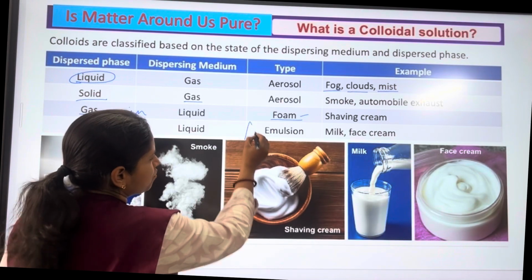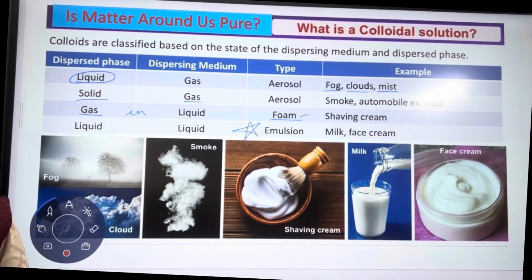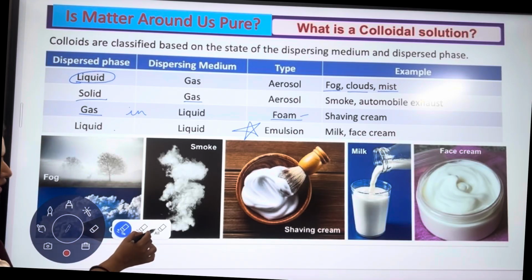This emulsion is quite important. Okay. Out of all this, what is most important is the emulsion. Okay. This much is clear to everyone. If anyone has any doubt, you can ask me. Yes.